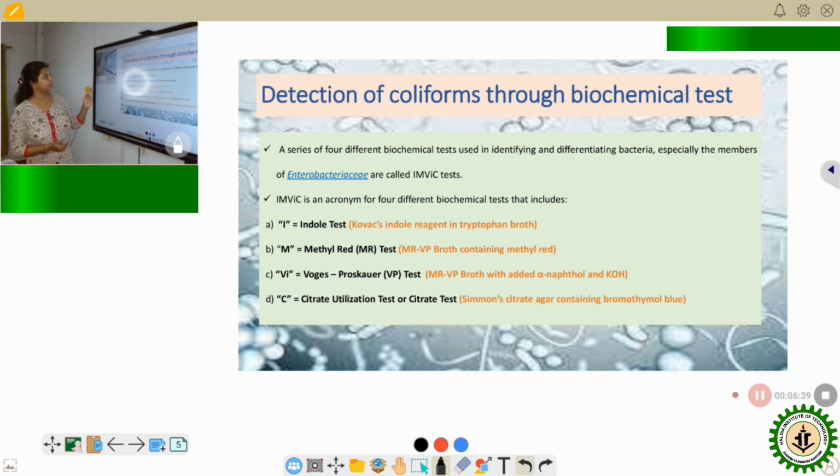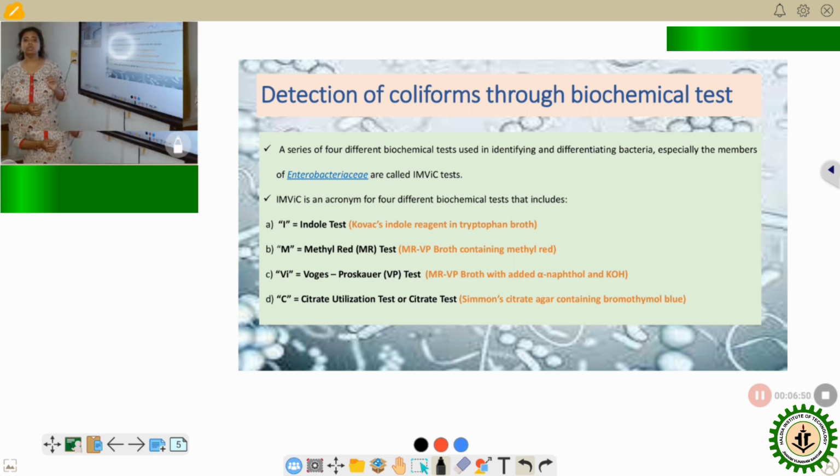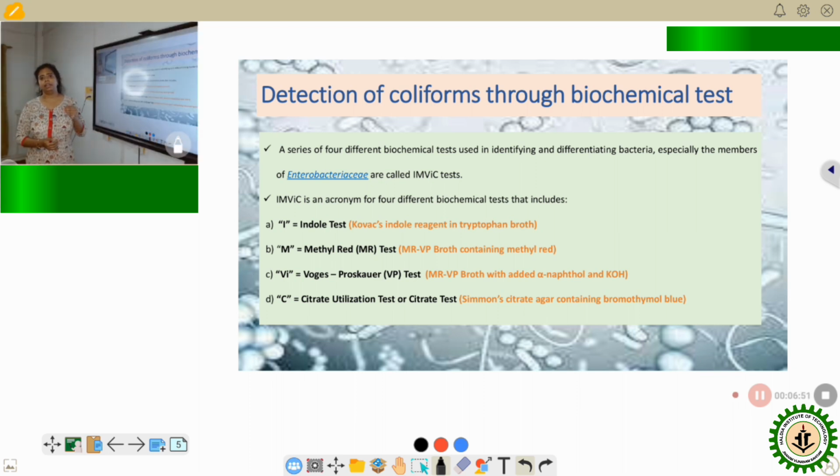There is a set of four different biochemical tests that are used in case of coliform detection, especially those coliforms which are enteric in nature. They belong to the group Enterobacteriaceae.